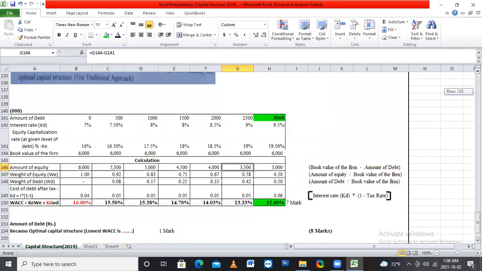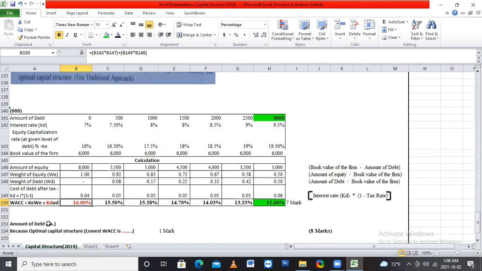Here we calculated the minimum weighted average cost of capital, which is 12.60. 12.6 is the minimum, and 16 is the maximum weighted average cost of capital. We want to get the minimum weighted average cost of capital, that is the optimum capital structure.